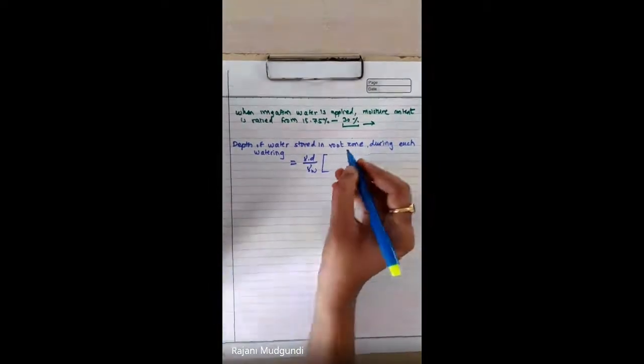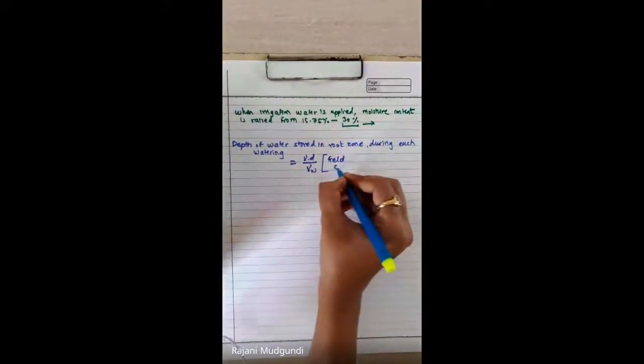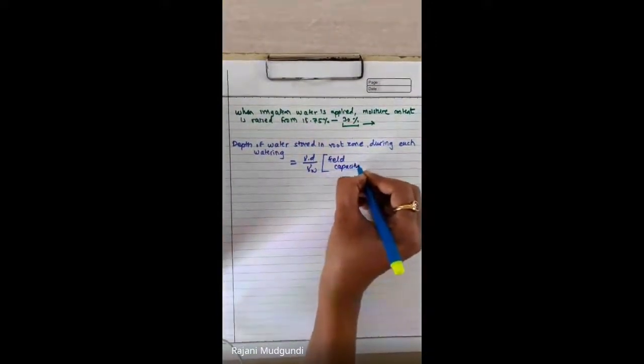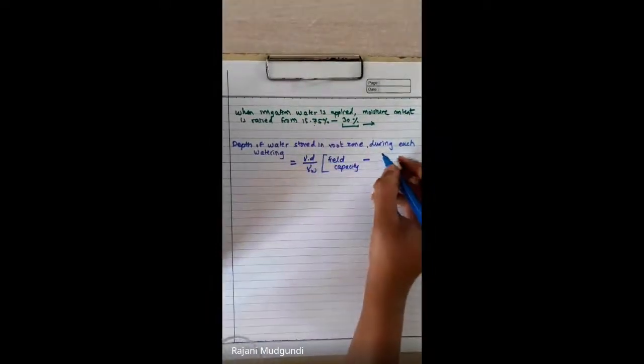So the water content will fall from a maximum moisture, that is field capacity, to a water level of this 15.75, which is the optimum moisture content.